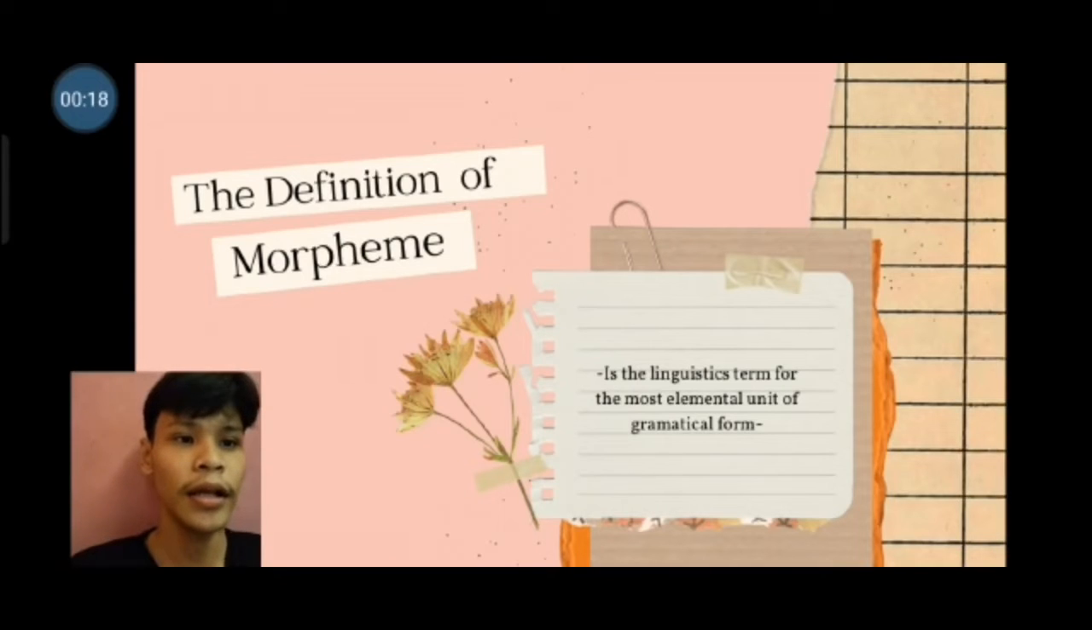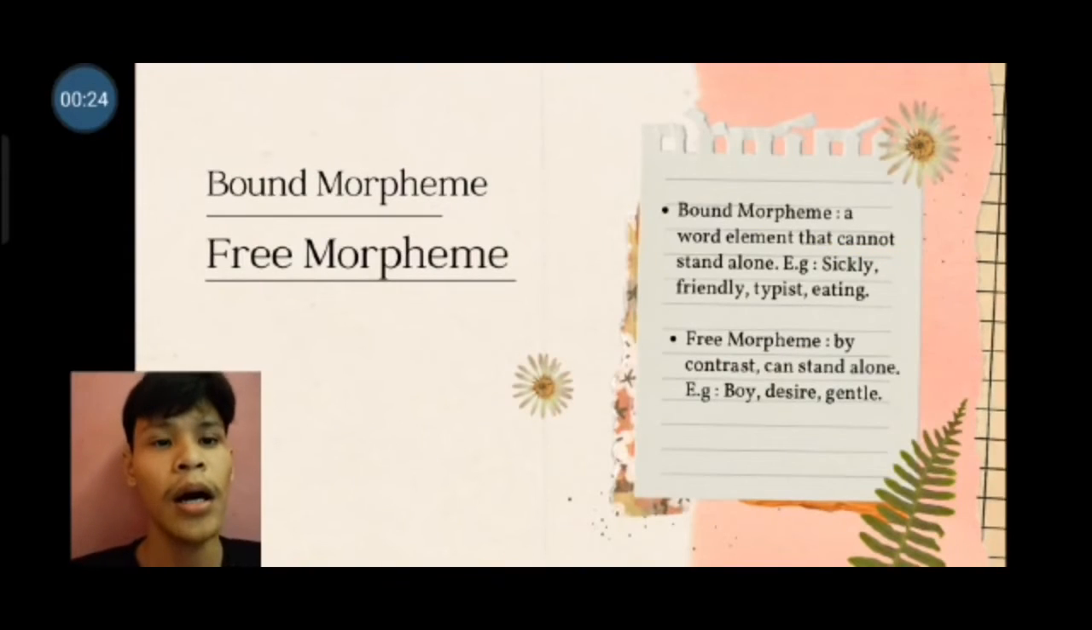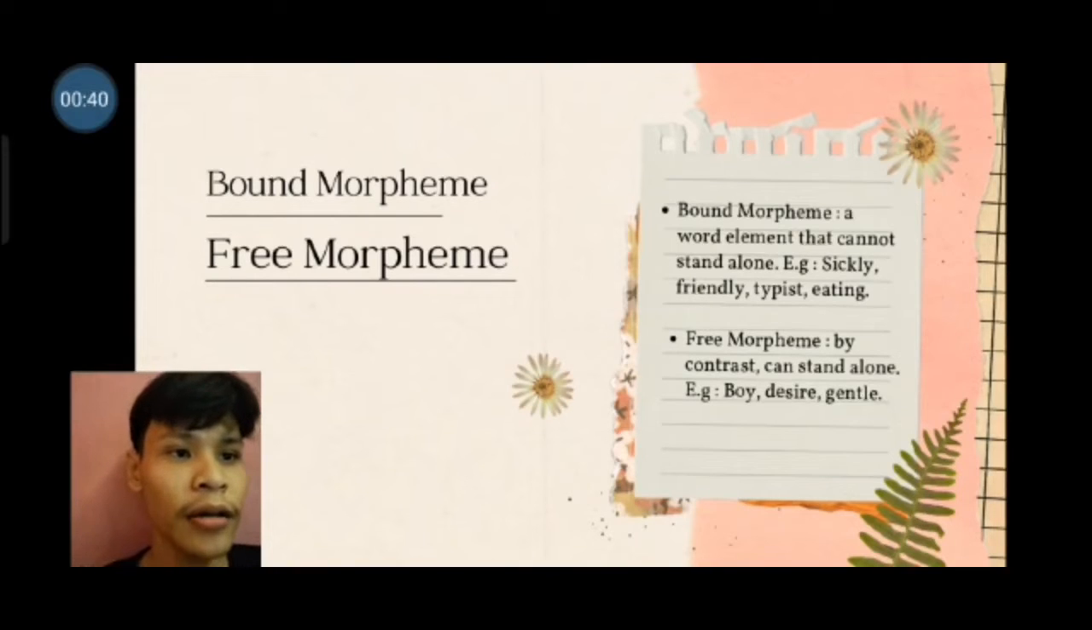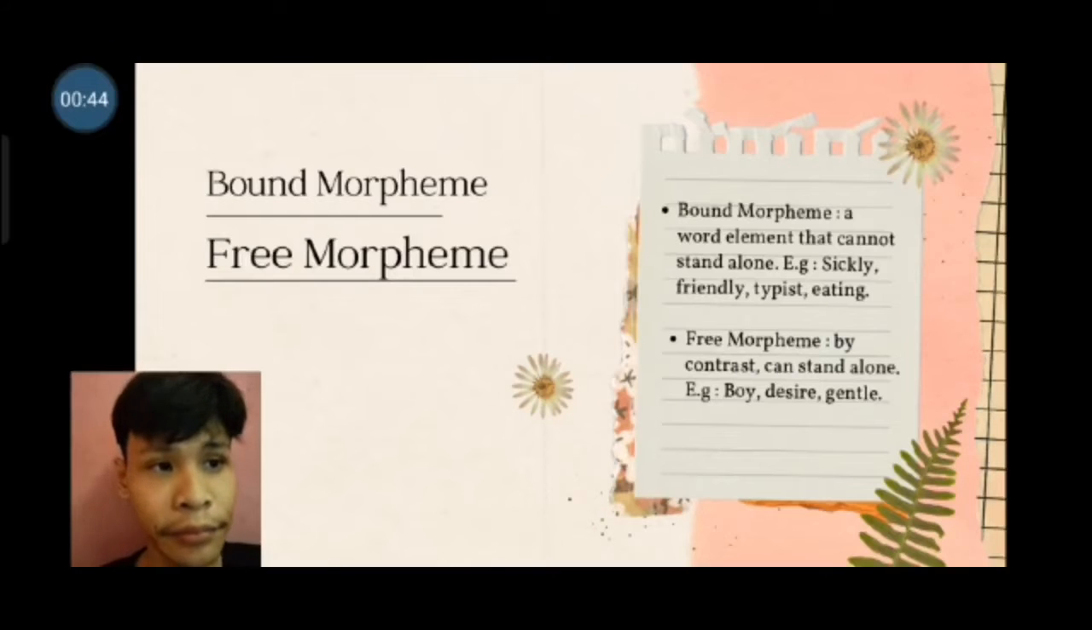I will explain about the definition of morpheme. Morpheme is the linguistic term for the most elemental unit of grammatical form. Bound morpheme and free morpheme. Bound morpheme is a word element that cannot stand alone. Example: cycly, friendly, typist, eating. Free morpheme, by contrast, can stand alone. Example: boy, desire, gentle.